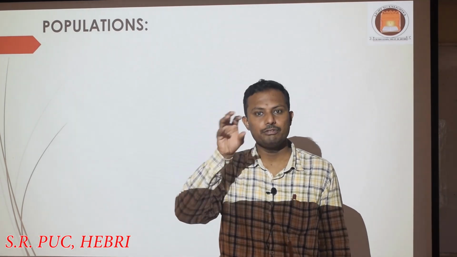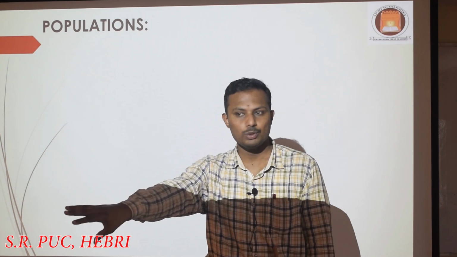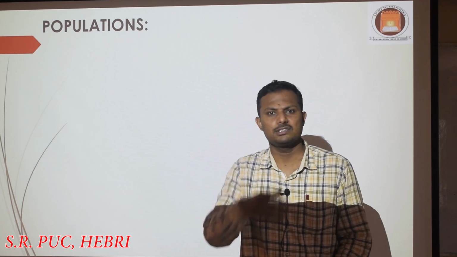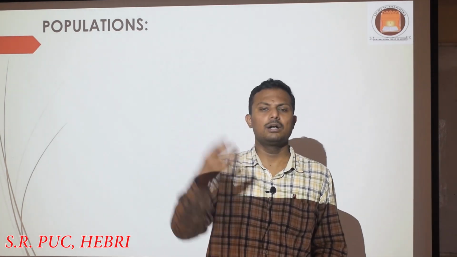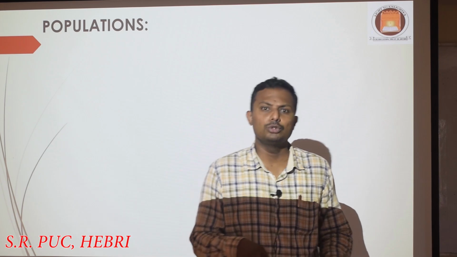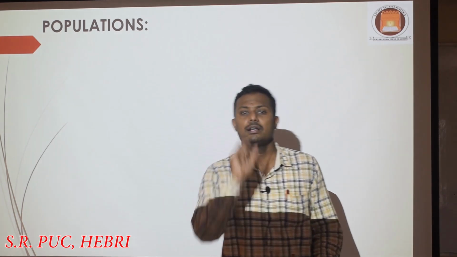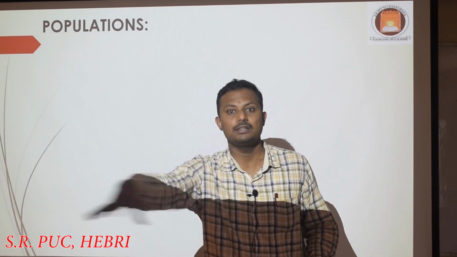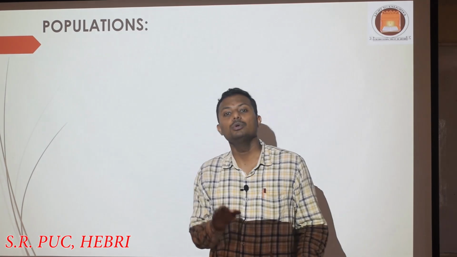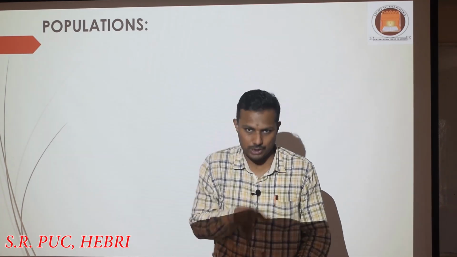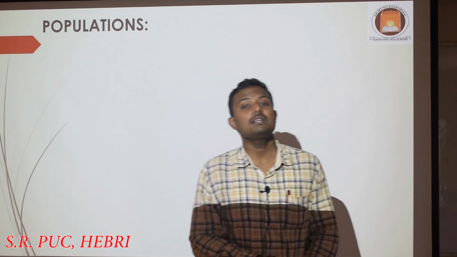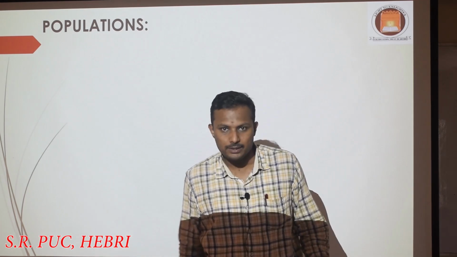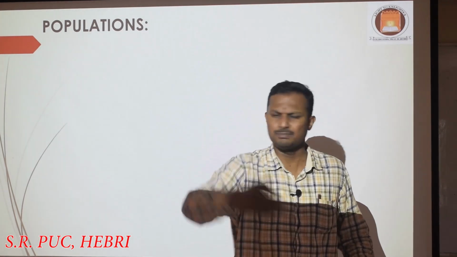See, if you want to talk about a single individual, if there is a dog, maybe the skin color of the dog may be brown and the color of the eye may be black, right? It may have a long tail and thick fur. That is the characteristic of one individual organism in that group. But when you define a population of a particular species, you may say that the population of these dogs belongs to a particular breed, maybe German Shepherd or something else, right?